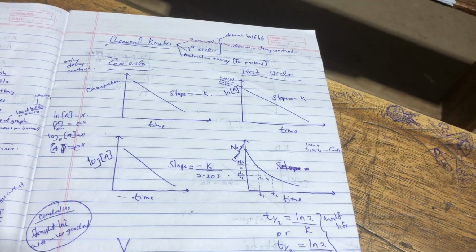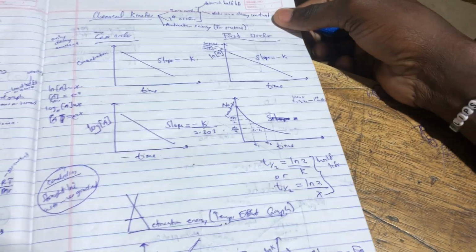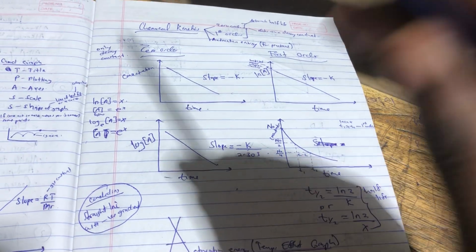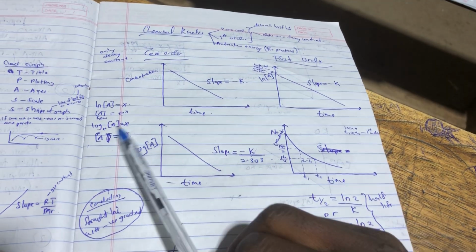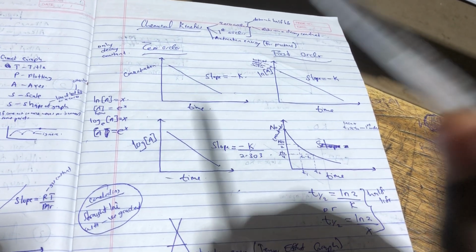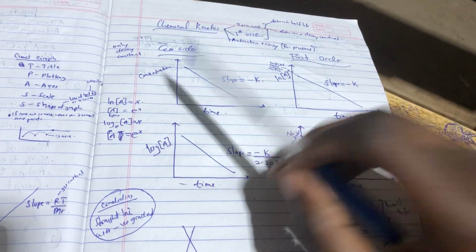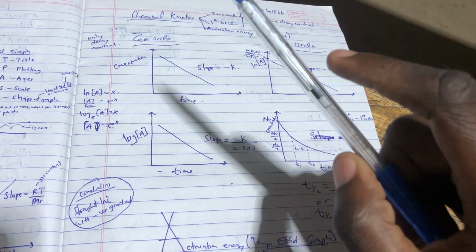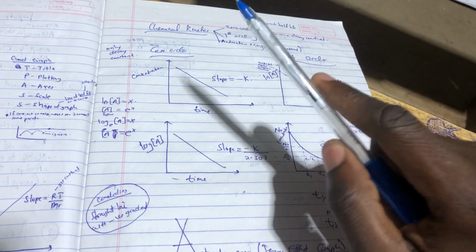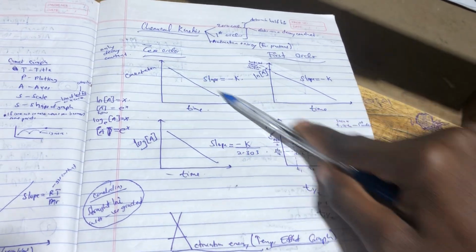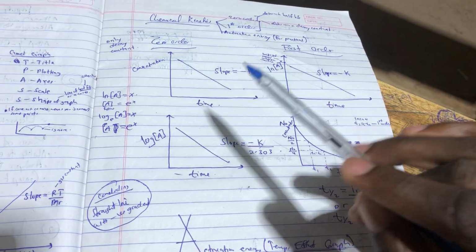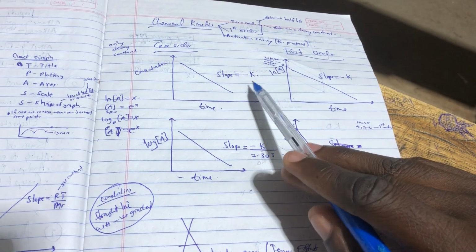Are we together? Now, graphs of zero order are usually used in determination of the decay constant. The first graph is the graph of concentration against time. We are going to get a negative slope, going downwards here, in which we obtain our slope as negative k.